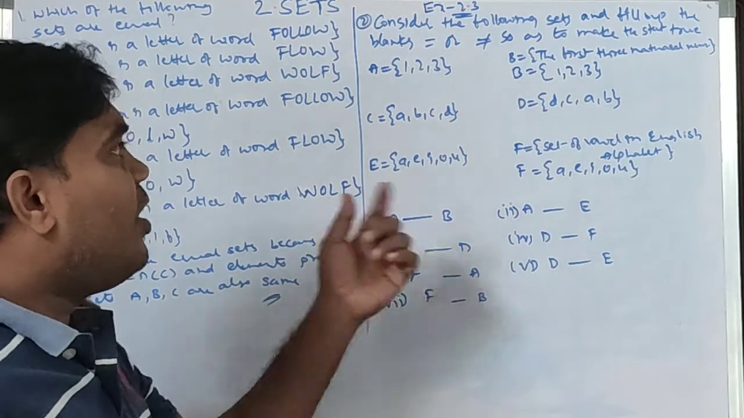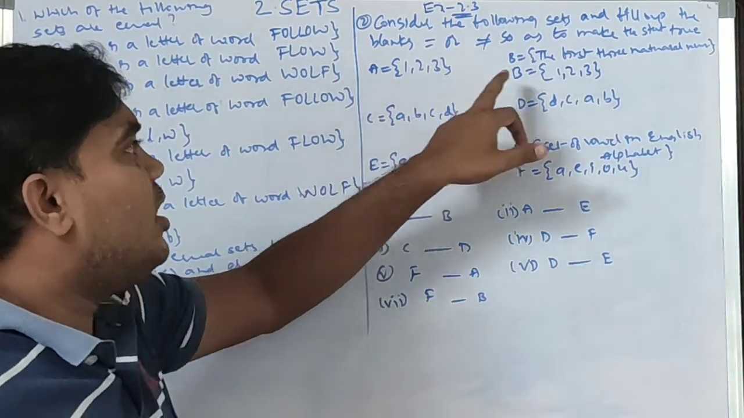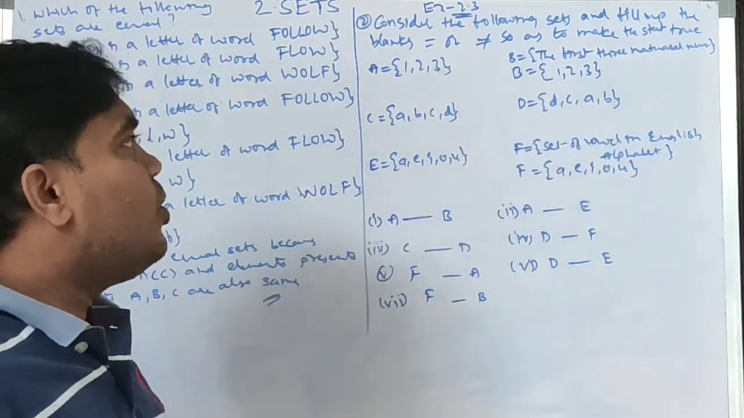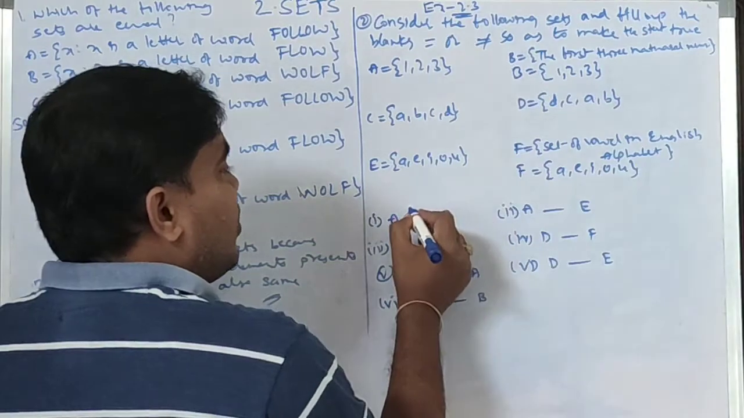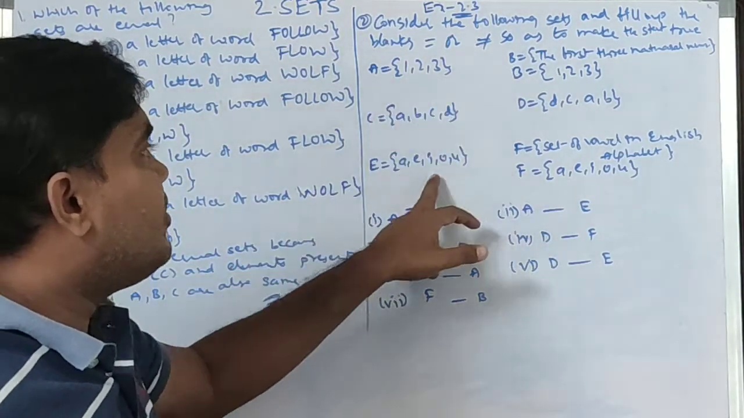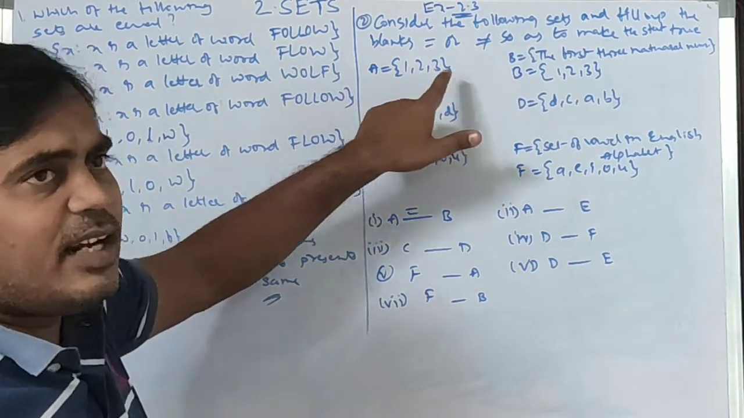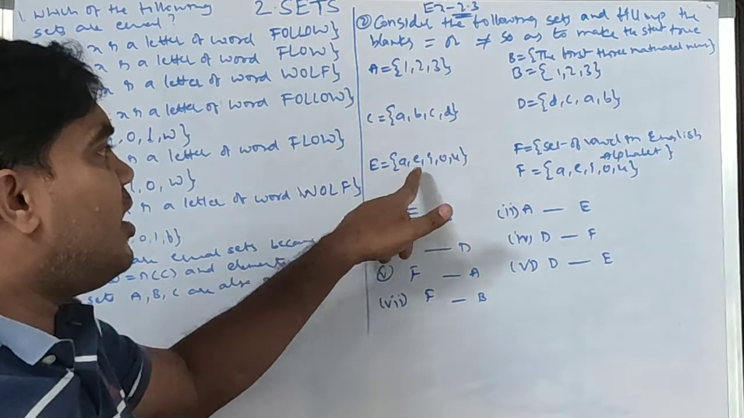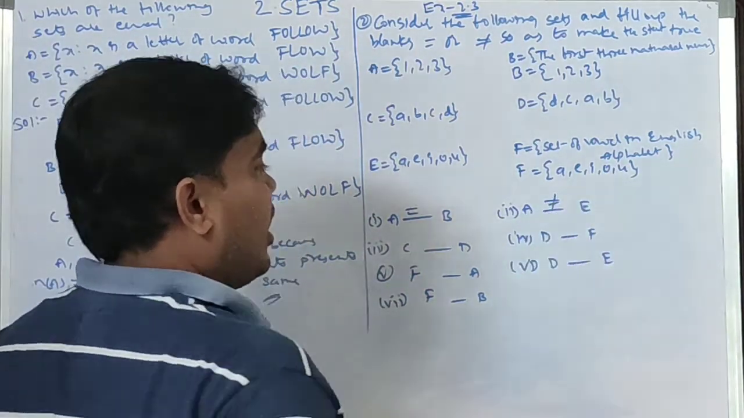Now I want to compare A and B. A's elements are 1, 2, 3. B's elements are also 1, 2, 3. The elements are the same and the number of elements is equal, so A and B are equal sets. Next, A and E. A is the set containing elements 1, 2, 3, while E is A, E, I, O, U. These are different, so simply not equal.